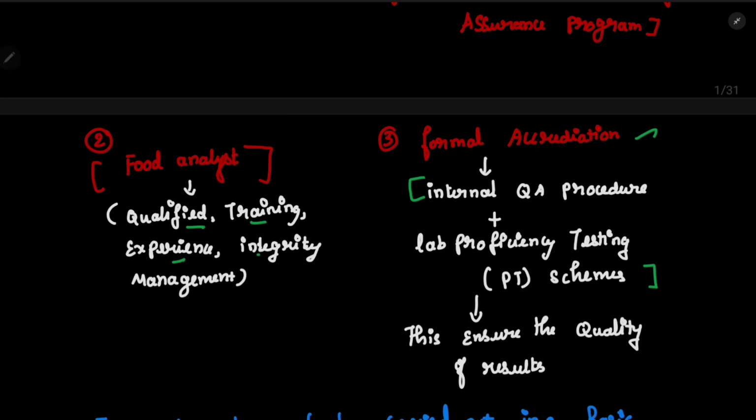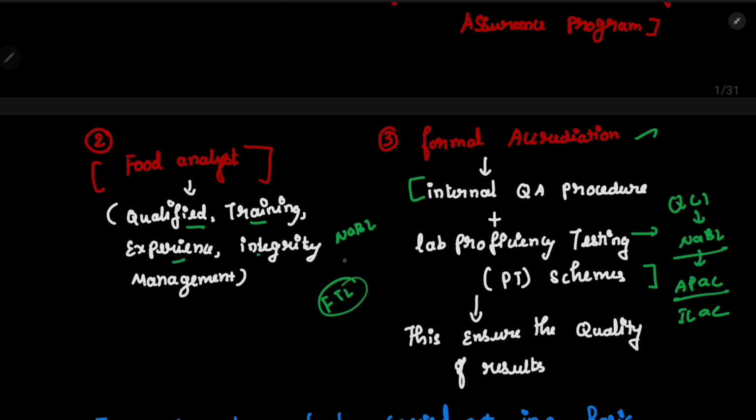This proficiency testing is done by many industries. Let's take an example of India. In case of India, we have QCI, and under QCI we have NABL. Who will check the laboratory proficiency testing for NABL? It will be checked by APAC or ILAC. So they will check the laboratory proficiency testing. In case of a food testing laboratory in India, NABL will check the lab proficiency testing. That's how the PT schemes will work. So this is ultimately called PT schemes.